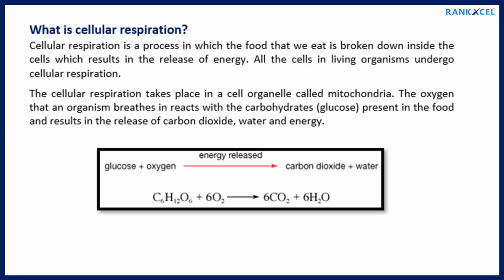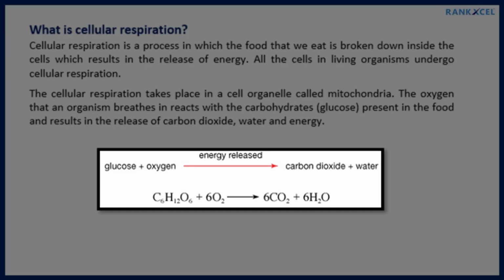What is cellular respiration? Cellular respiration is a process in which the food that we eat is broken down inside the cells, which results in the release of energy. All the cells in living organisms undergo cellular respiration. The cellular respiration takes place in a cell organelle called mitochondria. The oxygen that an organism breathes in reacts with the carbohydrates, glucose, present in the food and results in the release of carbon dioxide, water and energy.